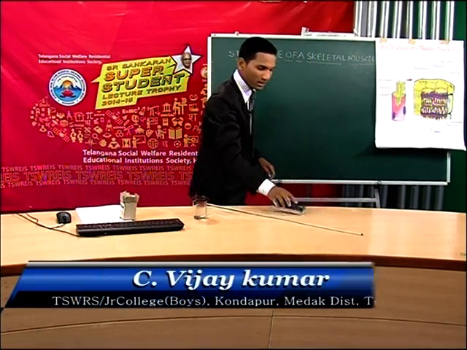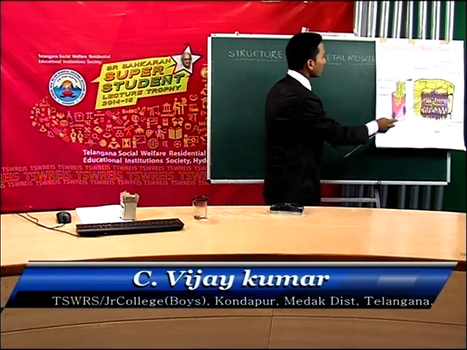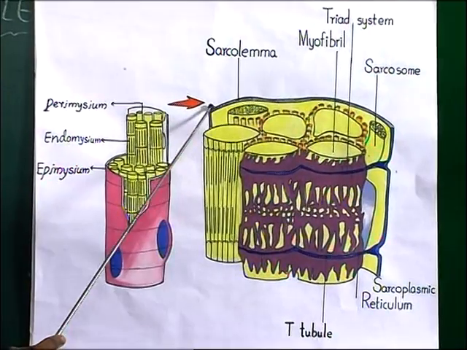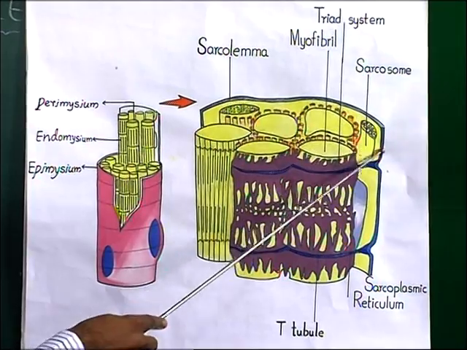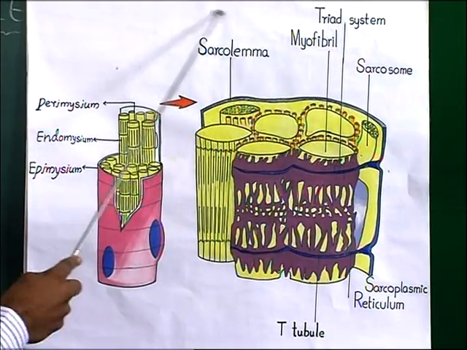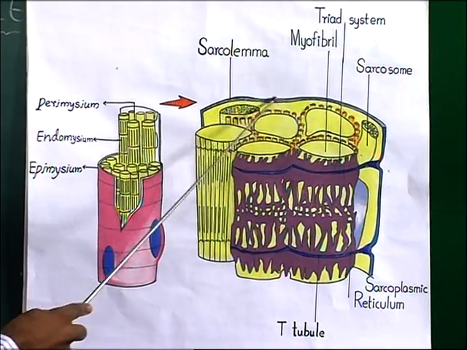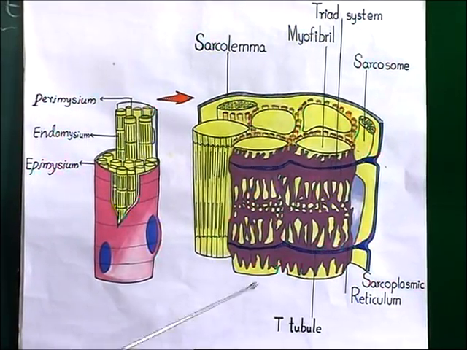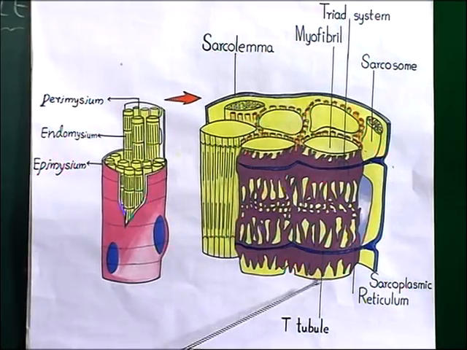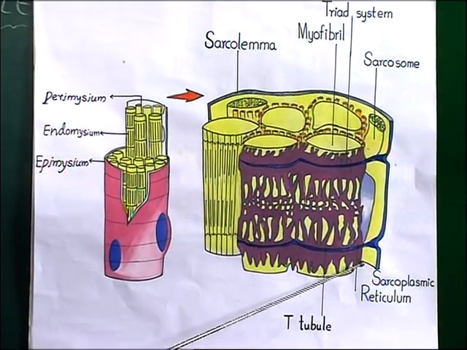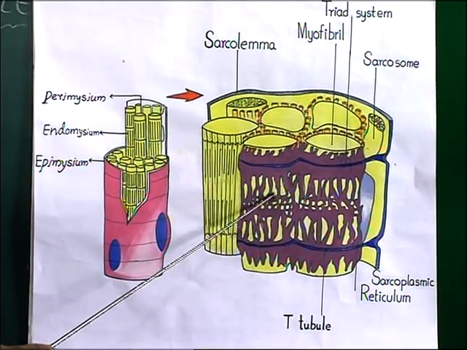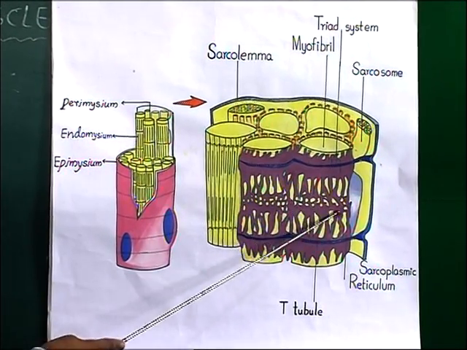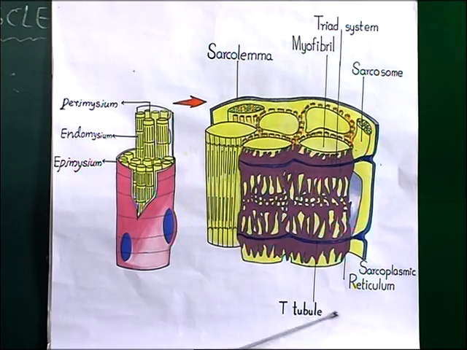So you can see here the diagram of the muscle fiber. Each muscle fiber is covered by a plasma membrane, which is called the sarcolemma. Inside it, the endoplasmic reticulum is present within the sarcoplasm, that's why it is called the sarcoplasmic reticulum.